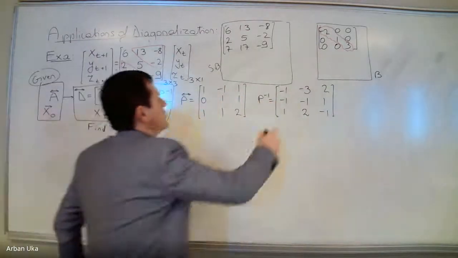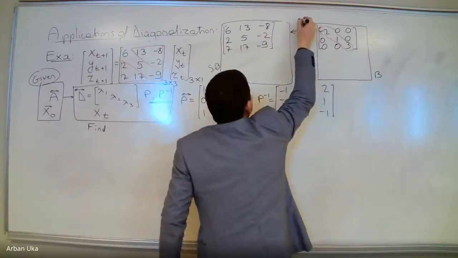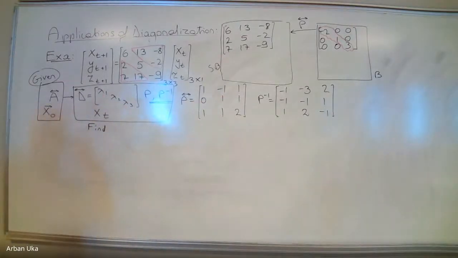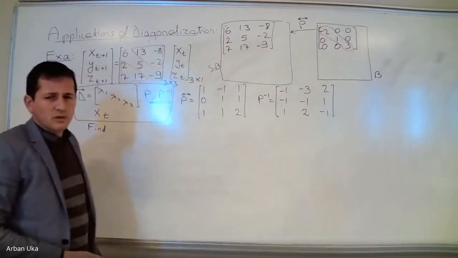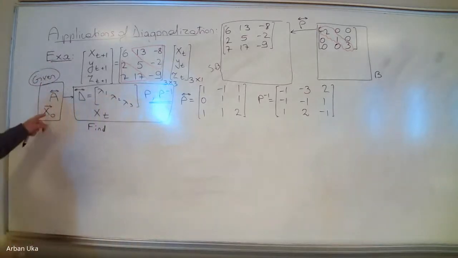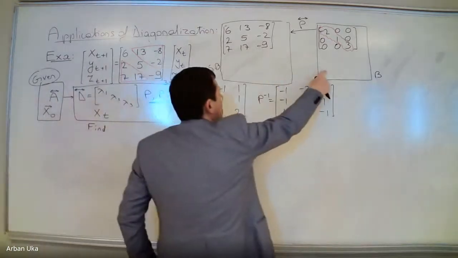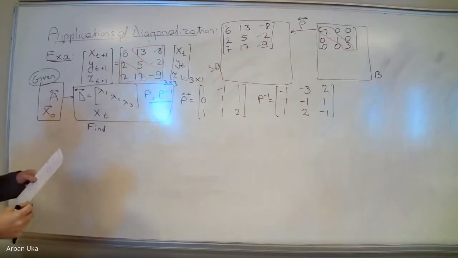Now that we know P, we can figure out how to use it. We have A, we have D, but what will be very useful is how we can transform the initial conditions into the new domain. That's what we are going to use them for.